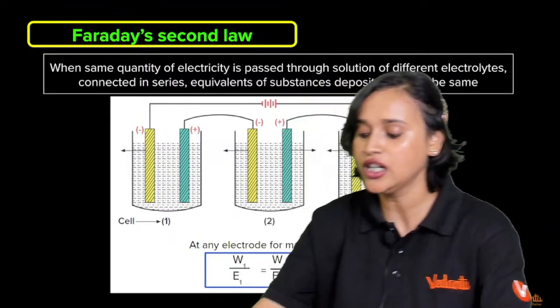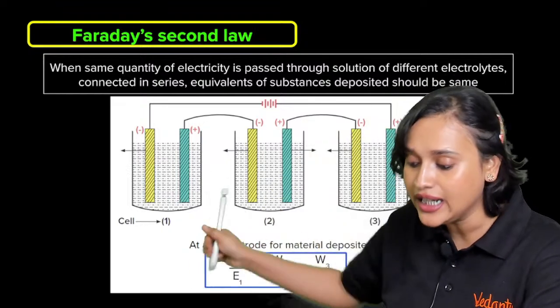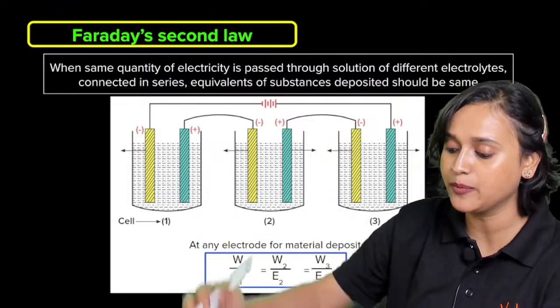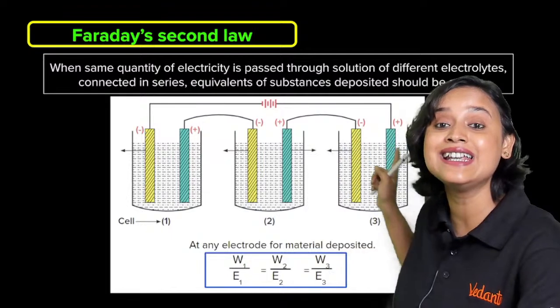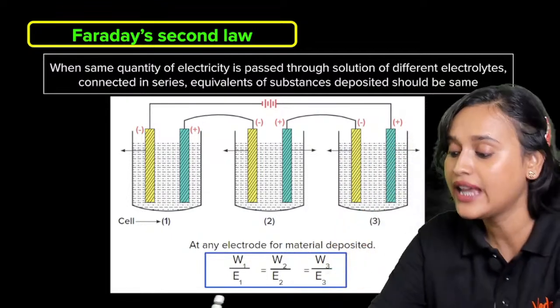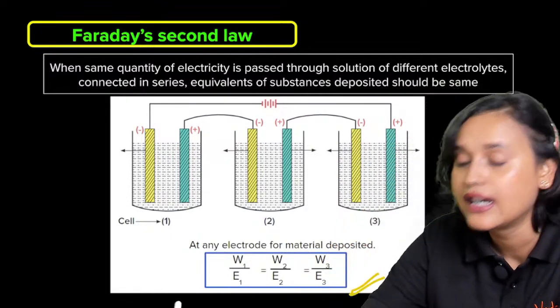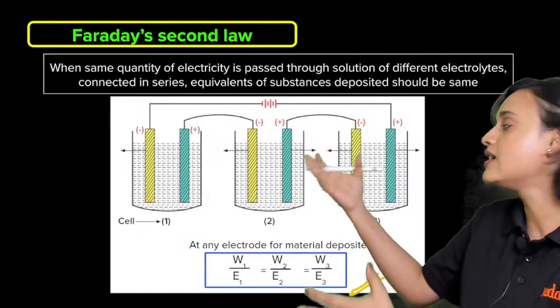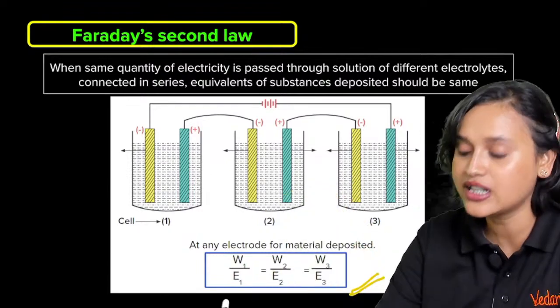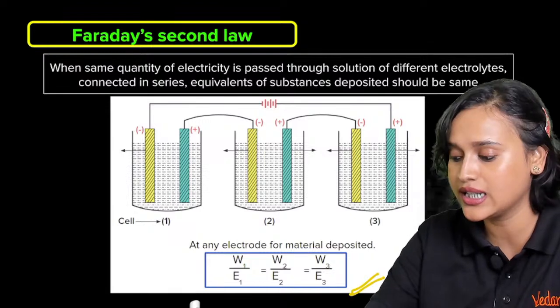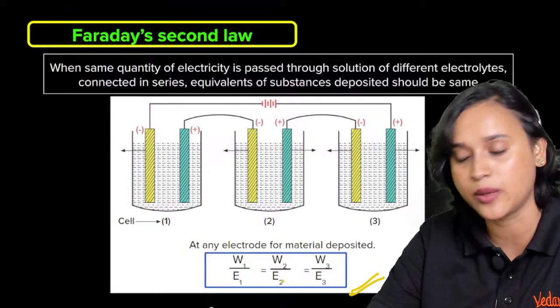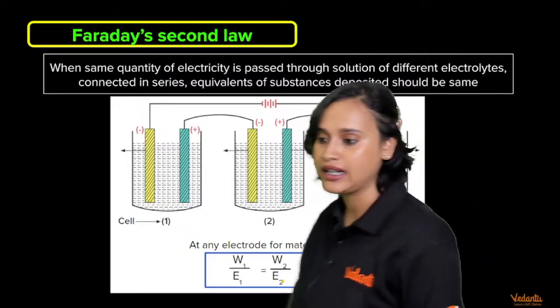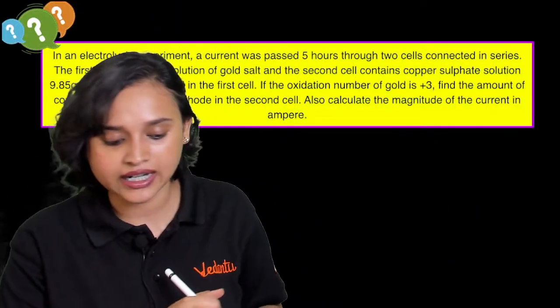So for the material deposited at any electrode, if they are connected in series combination, you get this relation: W1 divided by E1 is equal to W2 divided by E2 is equal to W3 divided by E3. Yes, this is your Faraday's second law.